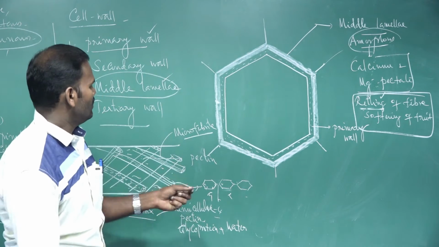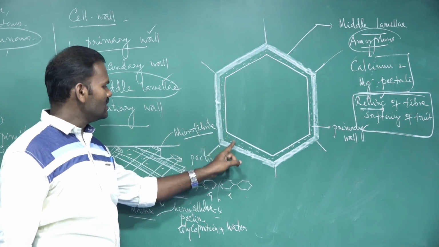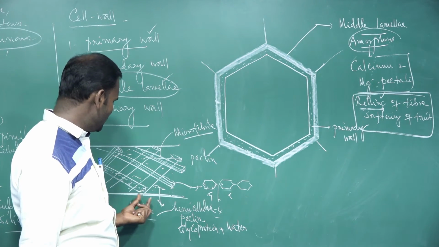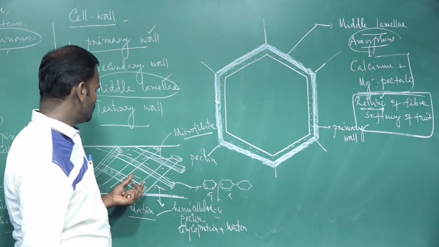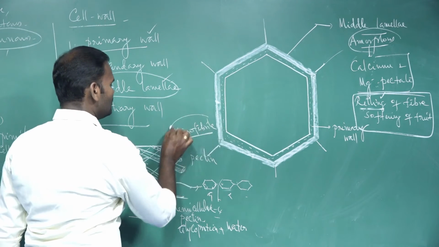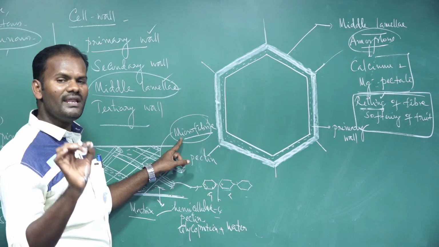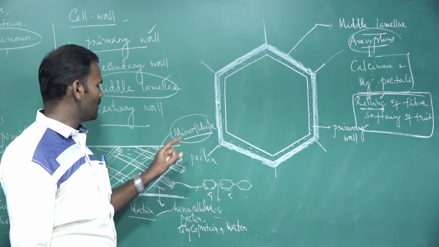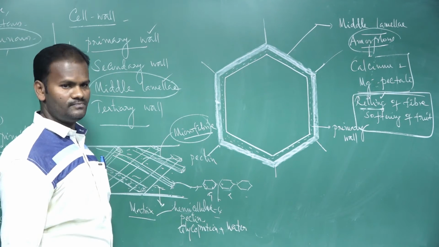Remember, the primary wall lies inner to the middle lamella. It is filled with a filling substance called matrix. The matrix is filled with pectic substance. Then, in the matrix, a differently oriented network structure called cellulosic microfibril is present. These are the primary component of the primary cell wall. The cellulosic microfibril is made up of cellulose.